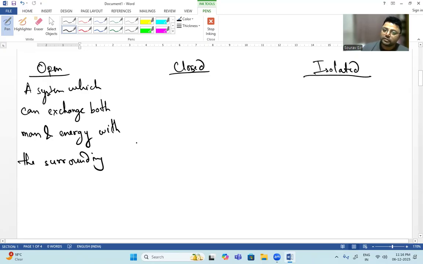A system which can exchange both mass and energy with the surrounding is known as an open system.